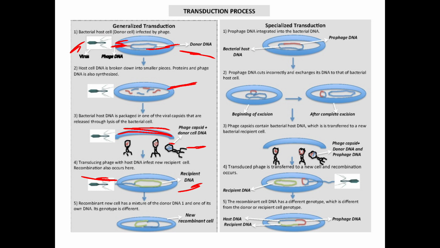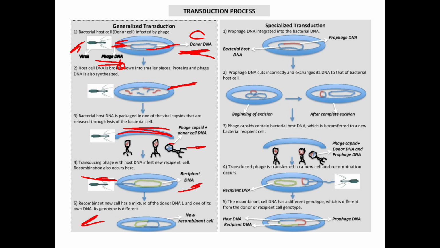The fifth step is the recombination. The new cell has a mixture of both donor DNA as well as its own DNA. Here we have basically the phage DNA and the donor DNA. At the recombination, we have part of the donor DNA and this phage DNA in the recombinant part. This is in generalized transduction.